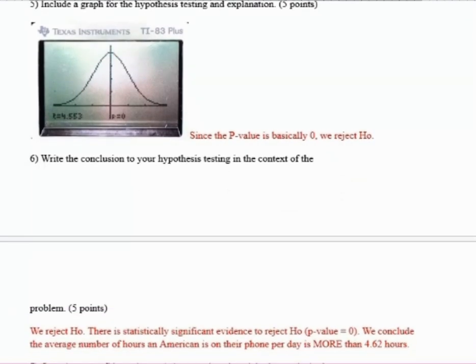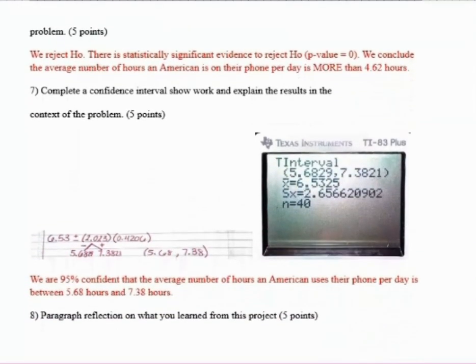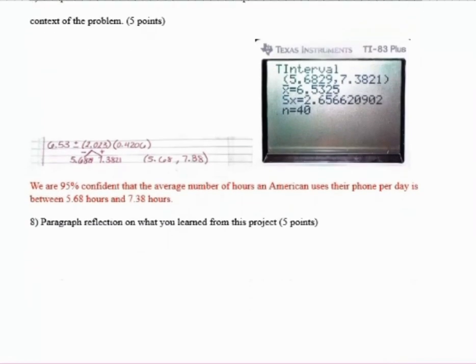Since the p-value is basically 0, we would reject H0 since it is below alpha. And our conclusion is that we reject H0. There is statistically significant evidence to reject H0, which is that the p-value equals 0. We conclude the average number of hours an American is on their phone per day is more than 4.62 hours.